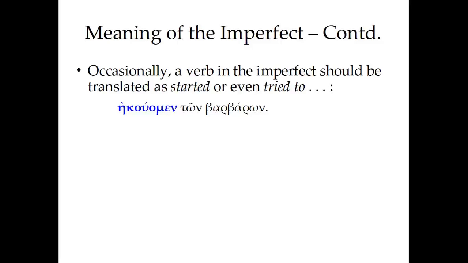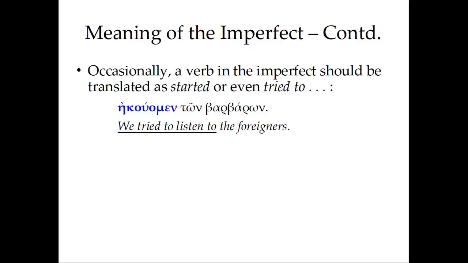But rather than translating this as we were listening to the foreigners, the barbarians, we might translate this as, depending on the context, we tried to listen to the foreigners. And we would know from context whether or not to translate this in this way. If we had something that followed this, indicating the failure of the attempt, then we would know that this was an attempt and not an actual successful process.